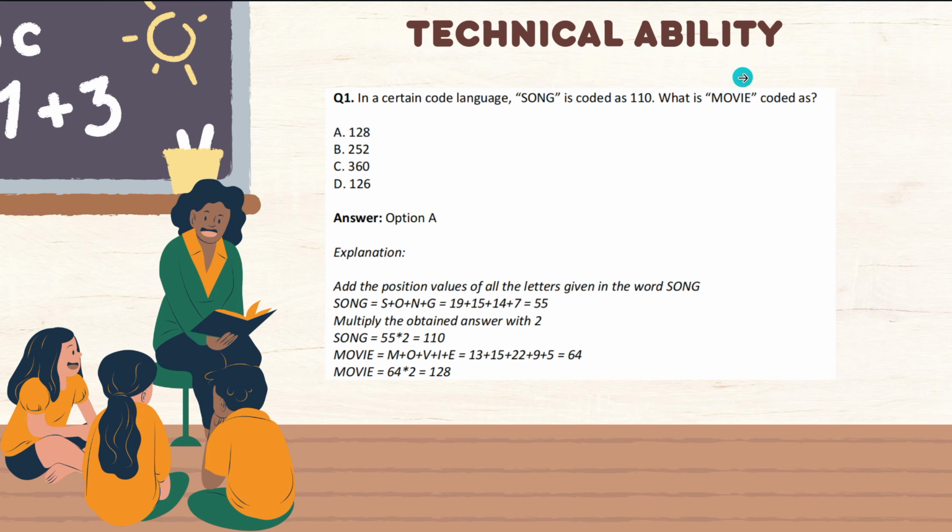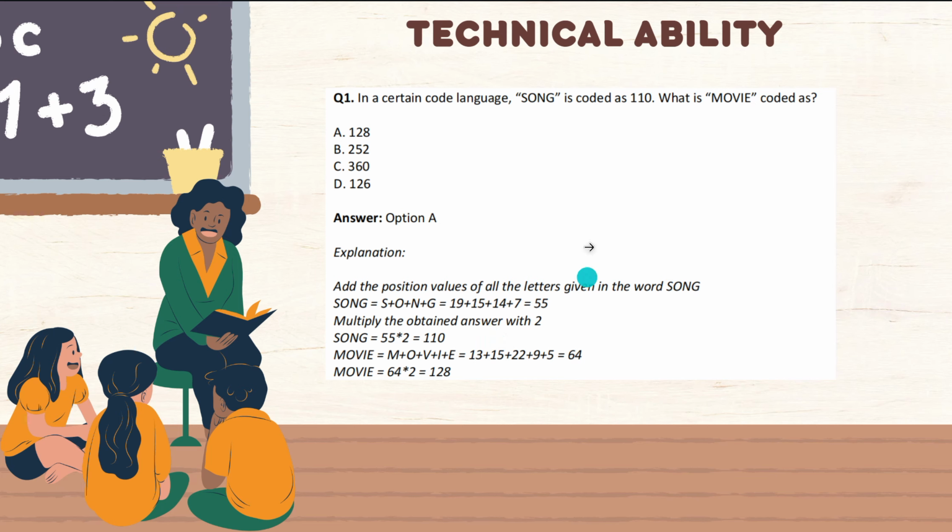The first question from technical ability is, in a certain code language, song is coded as 110. What is movie coded as? Here is the explanation. The sum of alphabet positions gives 55. Then multiply the obtained answer with 2, then we will get 110.